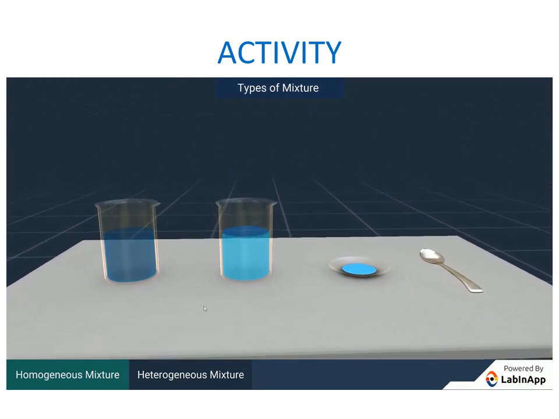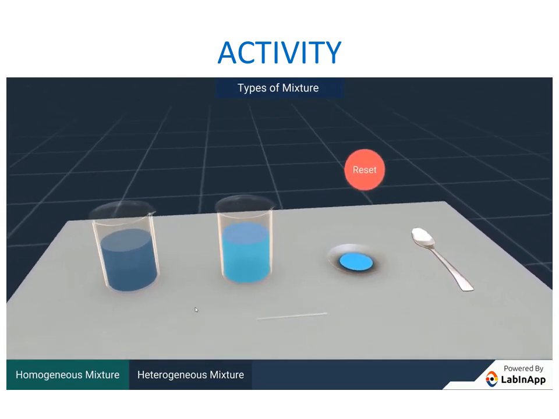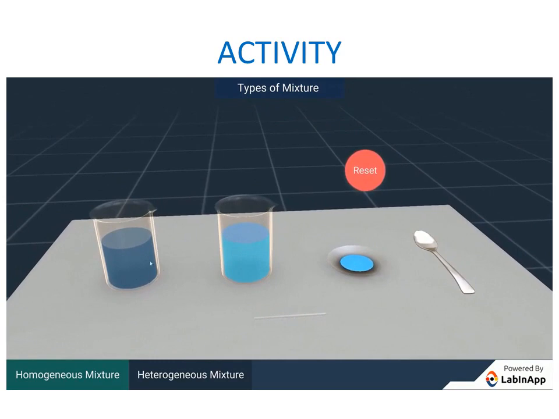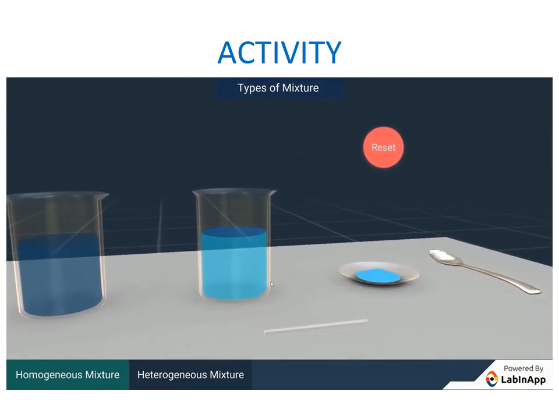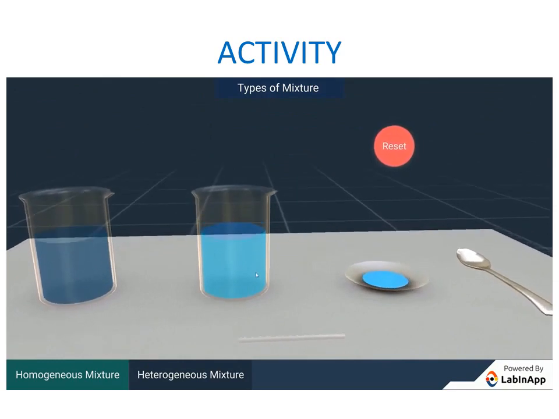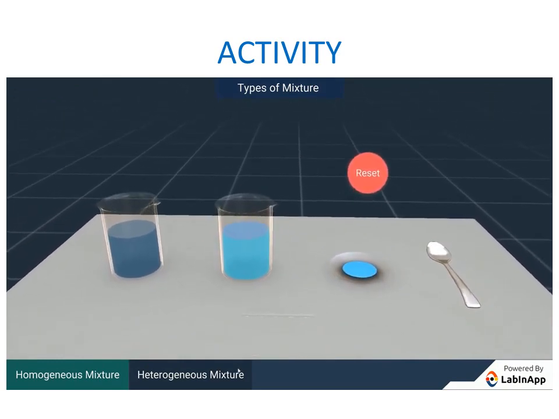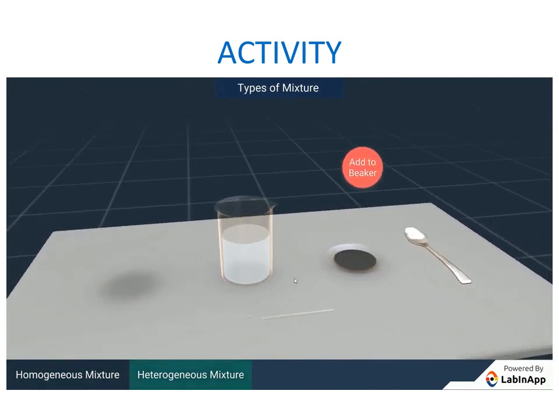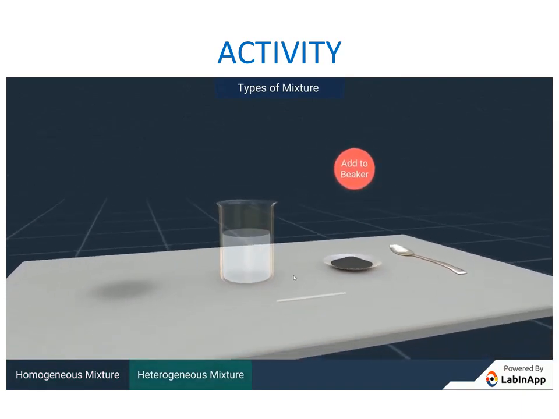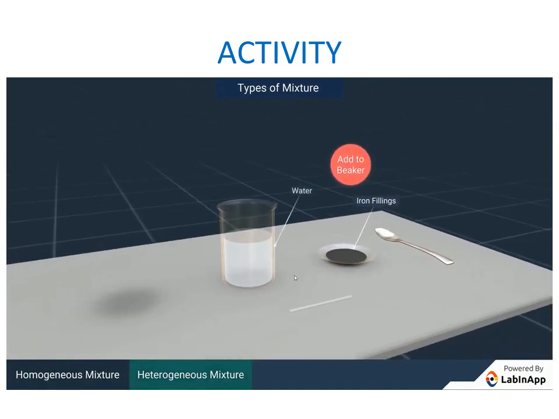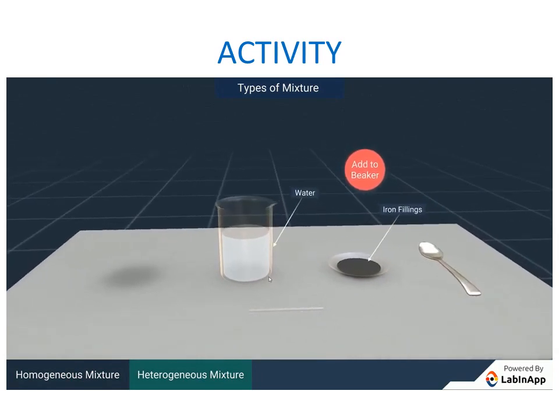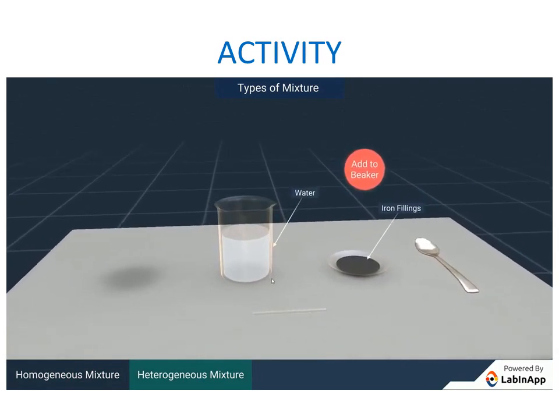We observe that both the beakers have a uniform composition throughout. Hence, such mixtures are called homogeneous mixtures or solutions. Heterogeneous mixtures contain physically distinct parts and have non-uniform compositions. Let's understand this with an activity.